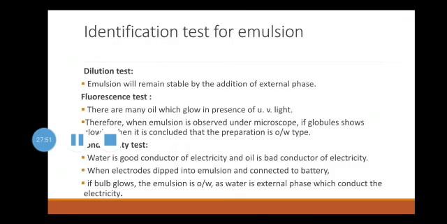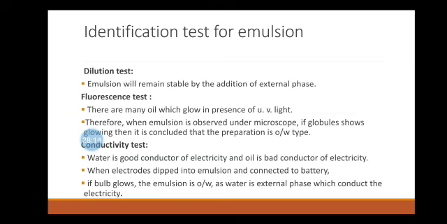Now, we will start with the tests for identification of the type of emulsion. In this method, there are the following tests which are used to distinguish the O/W and W/O type of the emulsion. Now, first method is the dilution test. The emulsion is diluted with water.